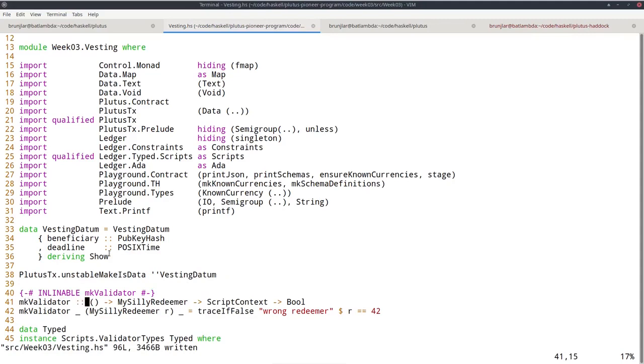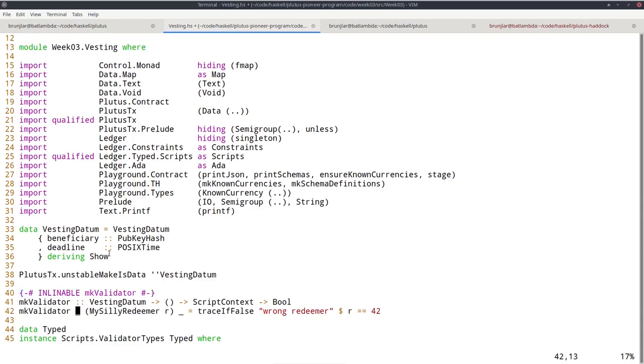Right, so the first argument is the datum, so that's now of type vesting datum. So for the redeemer, do we need any information in the redeemer? What do we need in order to check whether a transaction is allowed to spend this script output? We need to know that it has been signed by the beneficiary, and we must know that it's only submitted after the deadline. But those two pieces of information are both contained in the transaction itself. So we don't need anything in addition to that in the redeemer. So we can just use unit for the redeemer.